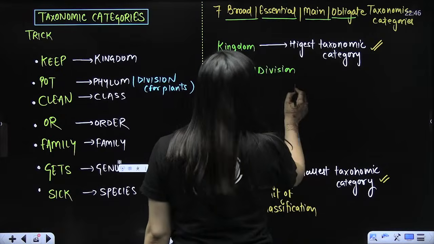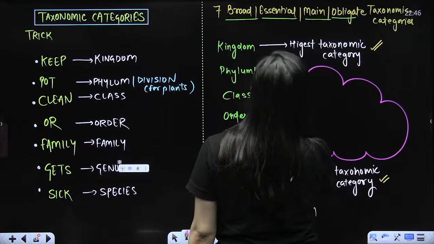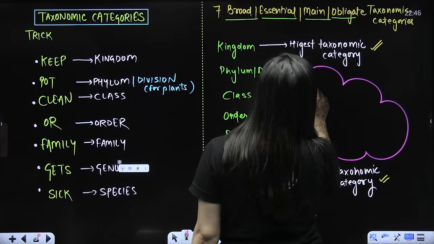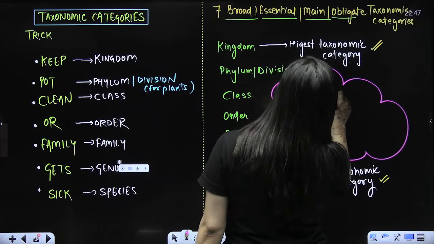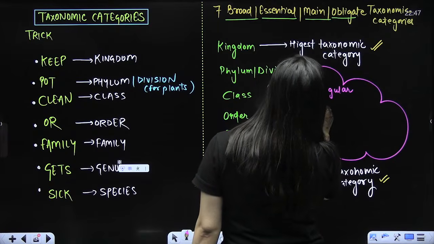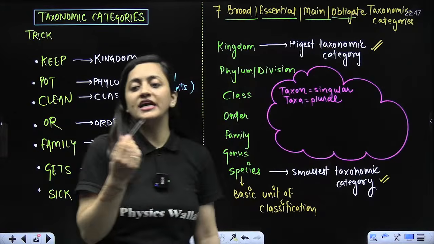Yes, beta. So I would like to specify this word here. Just we are using the word taxon. These are the taxonomic categories. So we have the word taxon. Taxon is singular and taxa is plural. What is this taxon or taxa? Beta, this is a technical term that you are using for a rank.